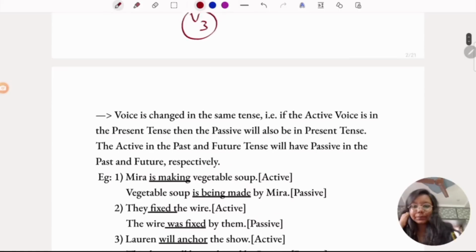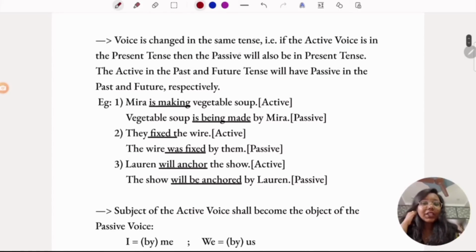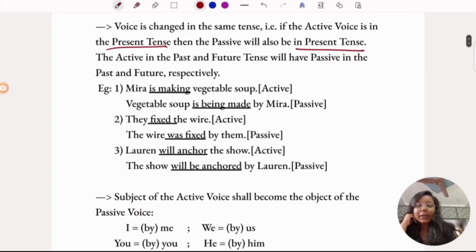That's the rule. Voice is changed in the same sentence. That is, if the active voice is in present tense, then passive will also be in present tense. So the tenses will not change even though you convert from active to passive voice. If you see the example, it's the same with past and future tenses also. If the active is in present, past and future, passive will also be in those respectively.